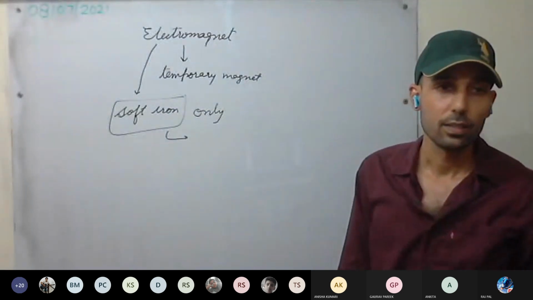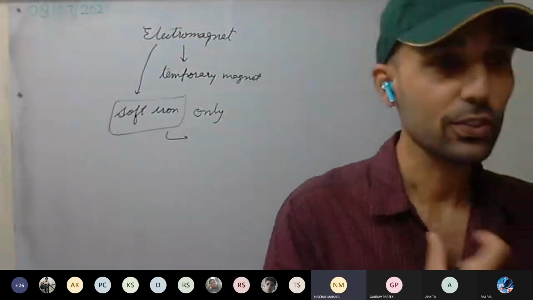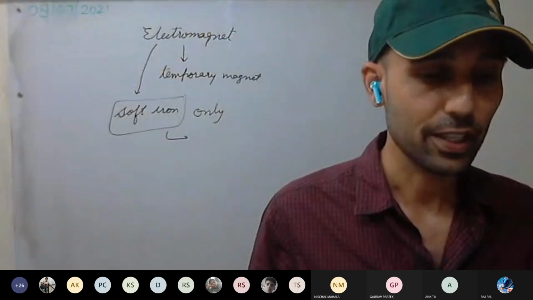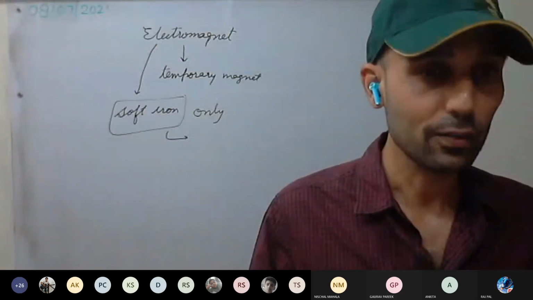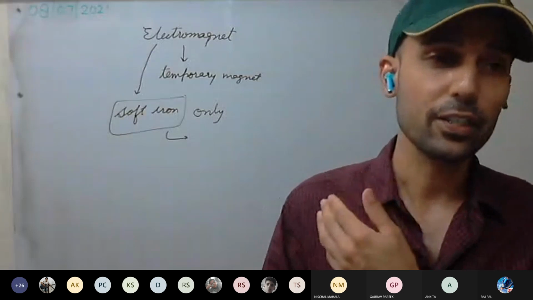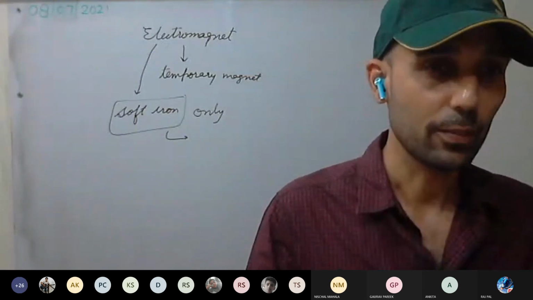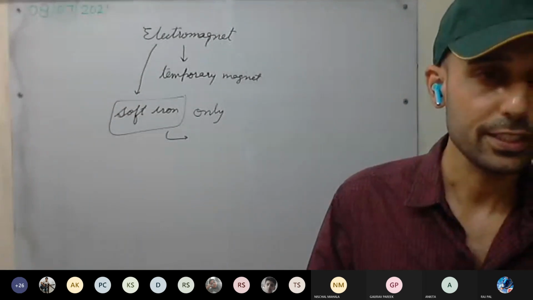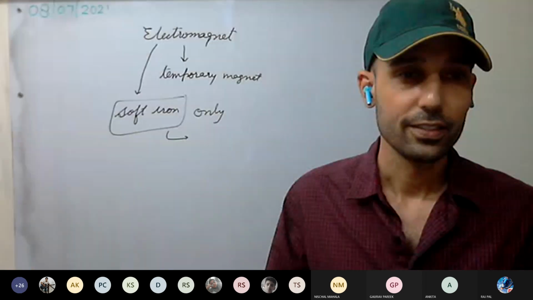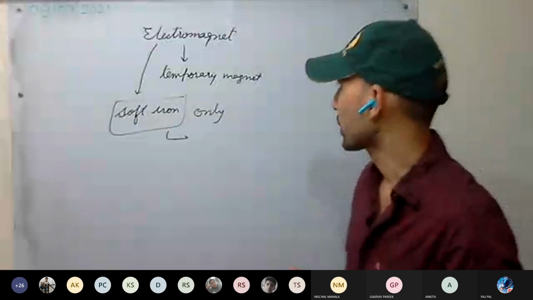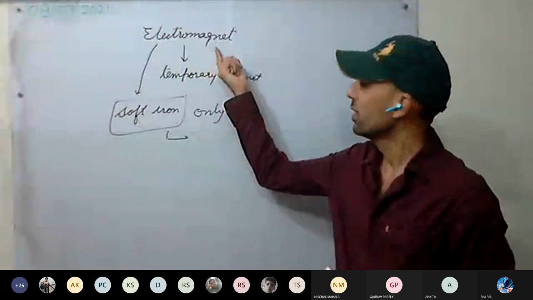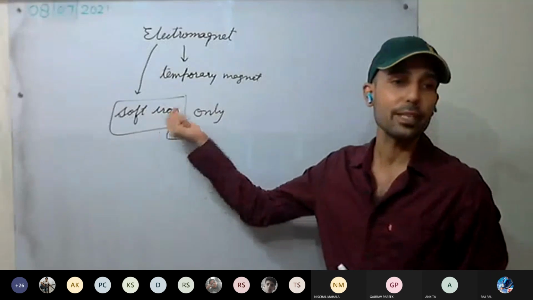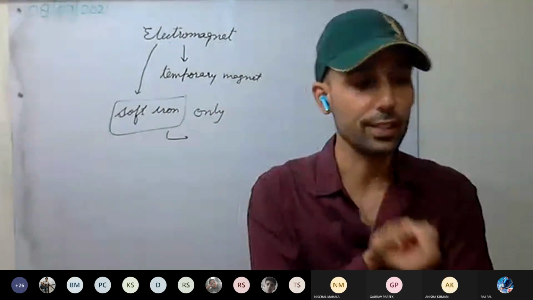Sir, which page number are you teaching? Which page number? 208, Nischal. Electromagnet and its uses. For the time being, you don't have to look in your book. Just pay attention here; afterwards you can look in the book. It's Electromagnet and its uses, chapter 10, B part. We are discussing the electromagnet. It is made up of soft iron only, and we'll discuss the reason for that.